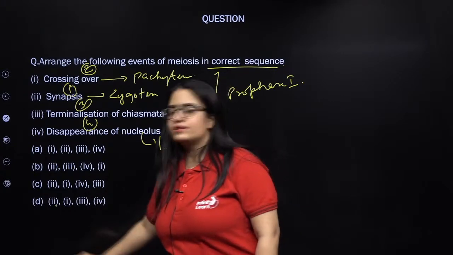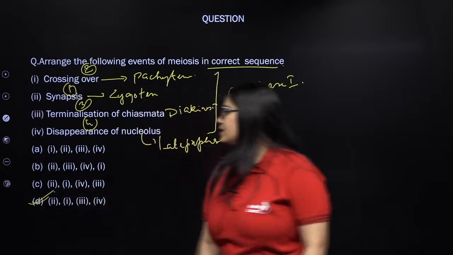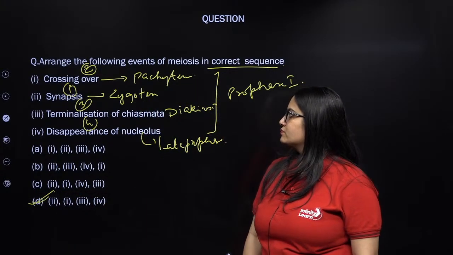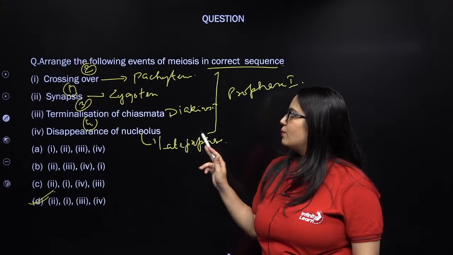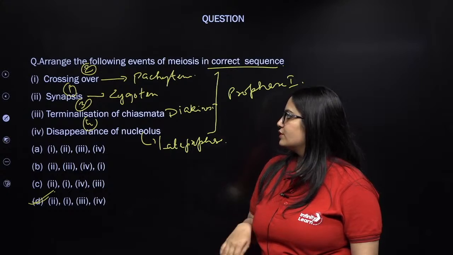Yes, you are correct, uncle. Next question.